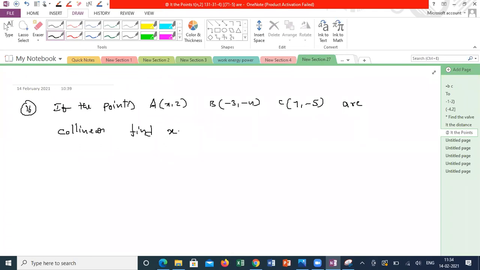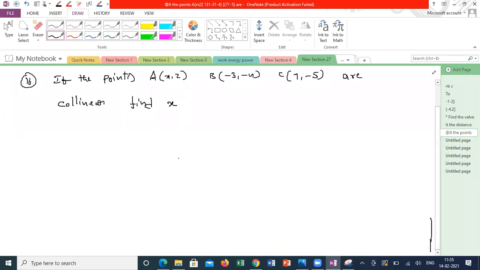So this we should use area of triangle, sir. Is it mandatory? Is it related to area of triangle only? Can also use that one, sir. Yes, it's part of distance formula also, no? Suppose if it is given for 1 mark, how can I spend that much time? I will give a shortcut. You just use that shortcut to solve this one.